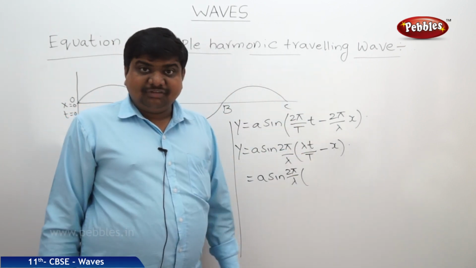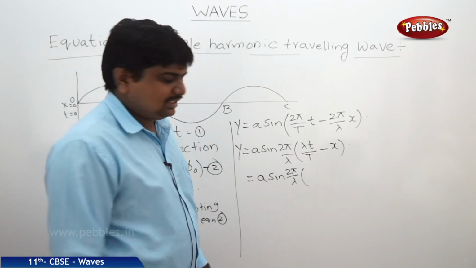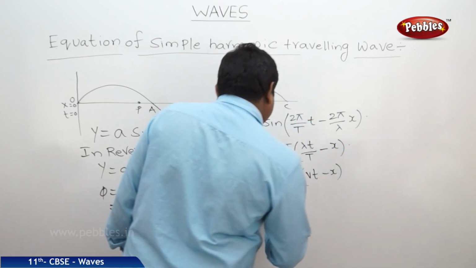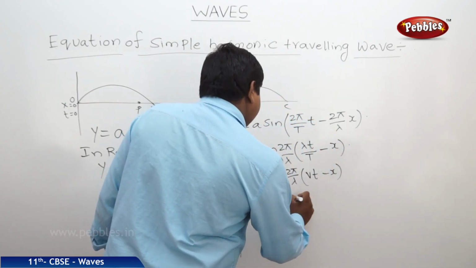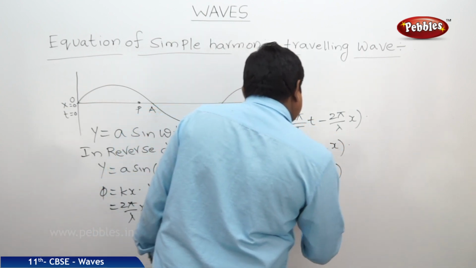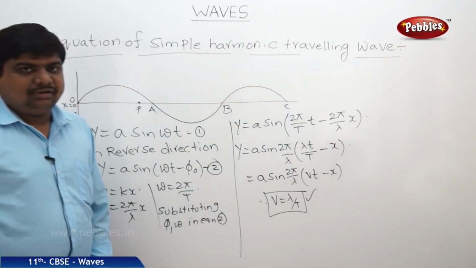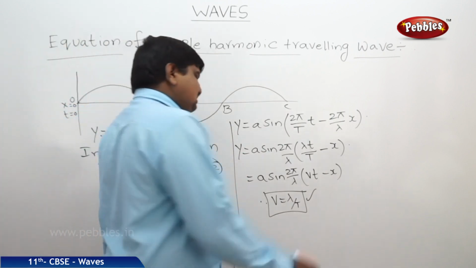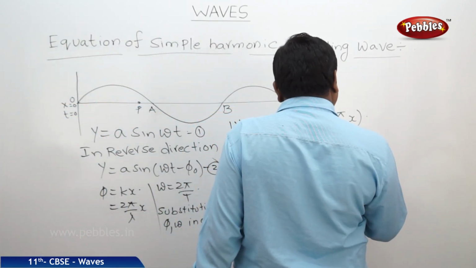Lambda by T, wavelength by time, is nothing but the velocity. Therefore, we can write (vt minus x). So, V is equal to lambda by T. So, this is the general expression of a simple harmonic wave. It is similar to a sin (kx minus omega t).